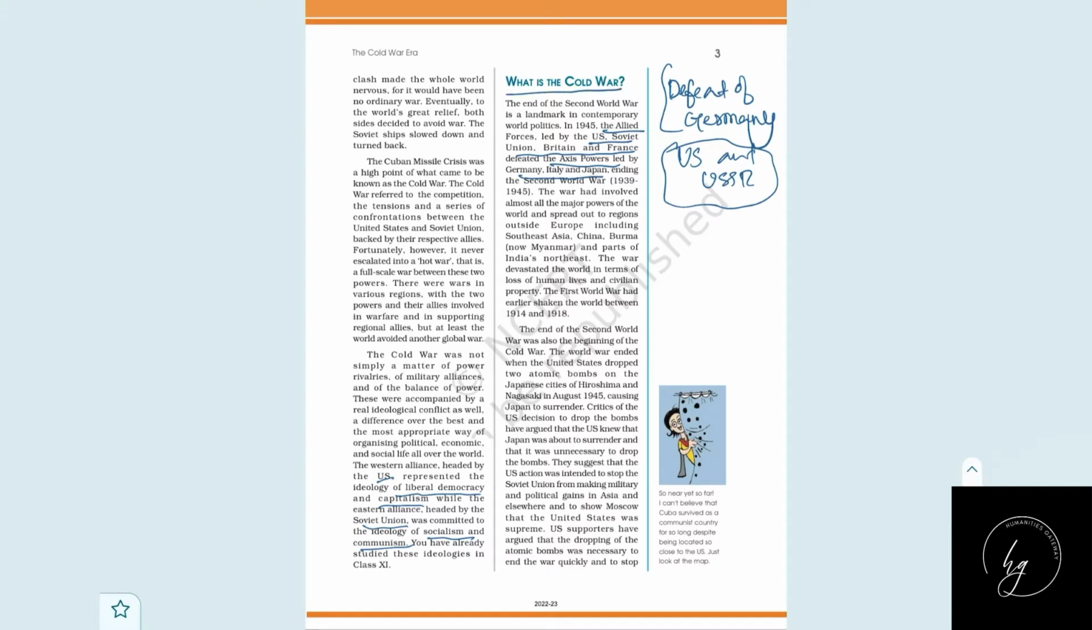What is the Cold War? It's very simple. You can say that it's an ideological conflict between the US and USSR. That's a very simple definition. In this conflict, the US represented liberal democracy and capitalism, whereas the USSR was committed to communism and socialism. So this Cold War was all about the ideological difference between these two countries. Here they are saying about these points.